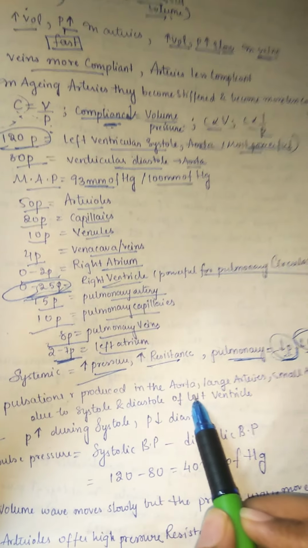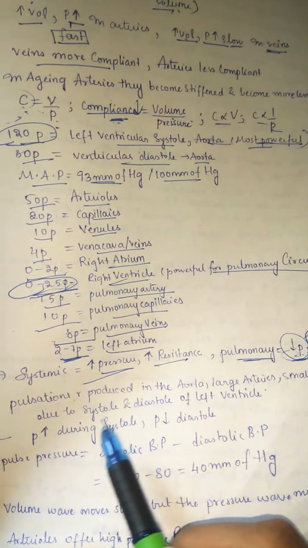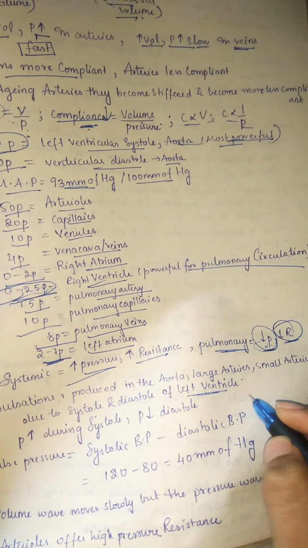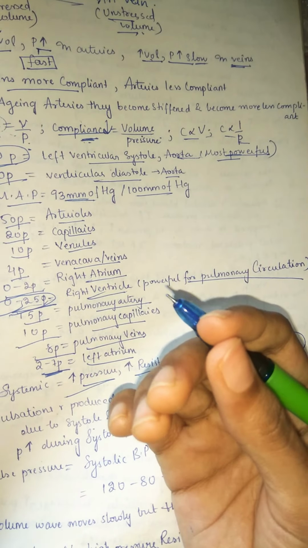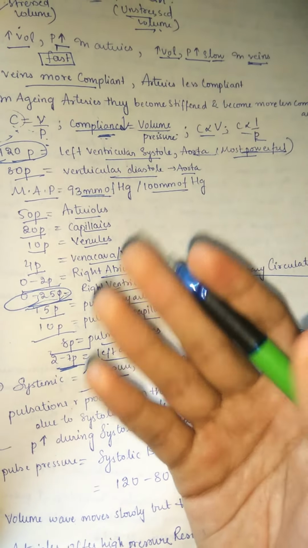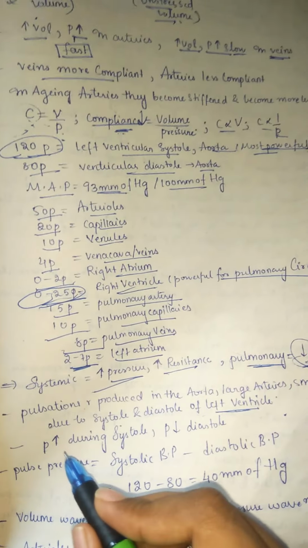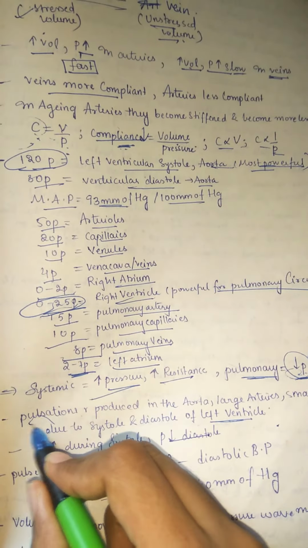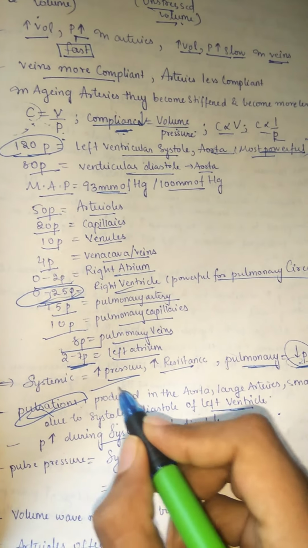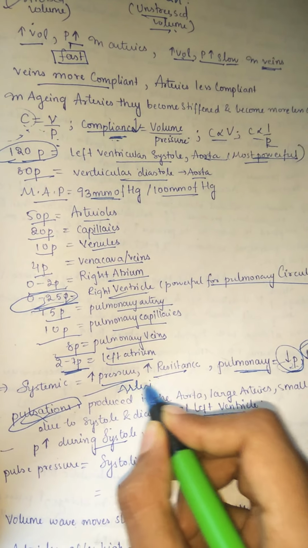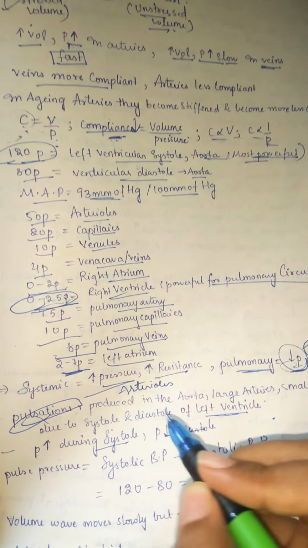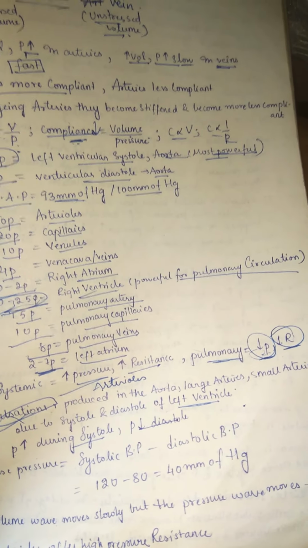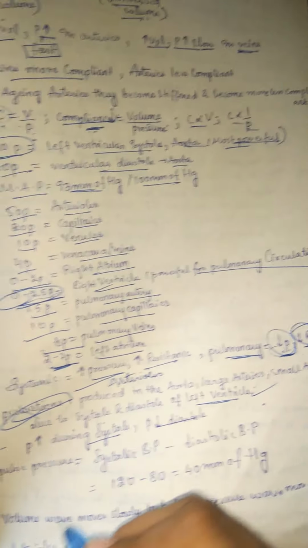So the pulsations are produced in the aorta and large arteries, small arteries due to systole and diastole of the left ventricle. You know these pulsations, like when you catch the pulse of arteries, you can feel it, that is because of pulsations which are passing from our heart, whereas pressure is very high during systole and very low during diastole. And one more thing about pulsations is that pulsations are not felt in arterioles and also in veins and venules, because there the receiving capacity is decreased, whereas only up to large arteries these pulsations can be felt.